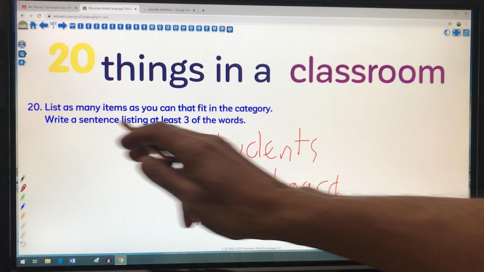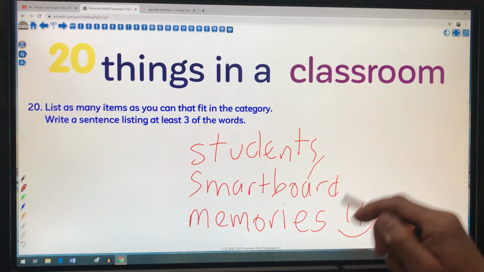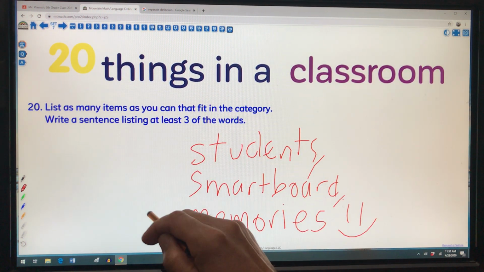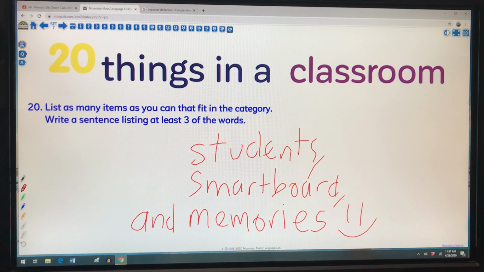Again, when you're writing this in the list, please make sure you put the commas after each noun, even before that last article, and memories.